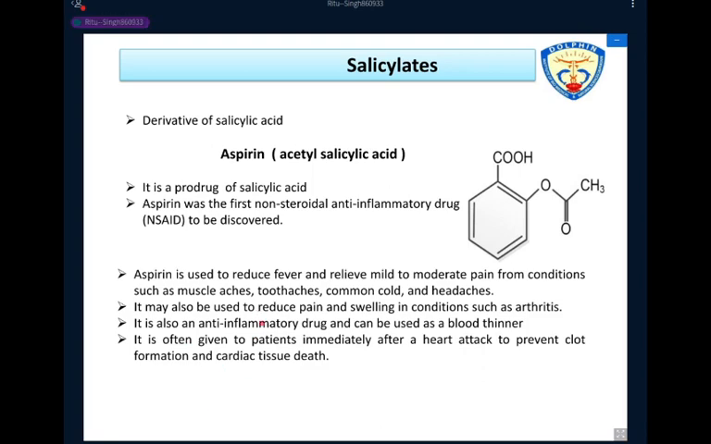So the next classification category is salicylates. Salicylate is a derivative of salicylic acid. And the example of a drug in this category is aspirin. Aspirin is acetyl salicylic acid. It is a prodrug of salicylic acid. What is a prodrug? Can anybody define the prodrug? Anjali?